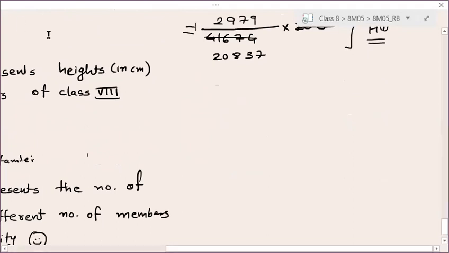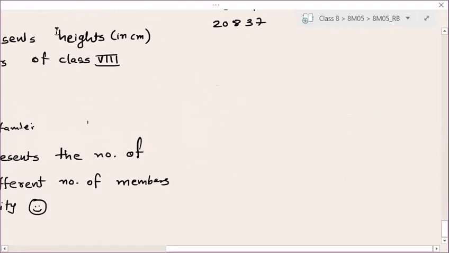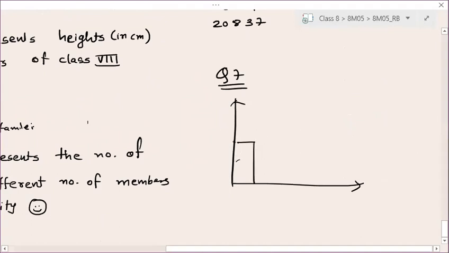Yes, so I'll show you question 7 now. See here. In question number 7, they have given you one histogram. See, your answer is here. Yes, Shivansh, I have given you the answer. It can touch the y-axis. In question 7, you can find your answer. See, in this question 7, is it touching the y-axis or not? See, this is touching the y-axis. Is this touching the y-axis or not? Yeah, this is touching the y-axis. Is it clear?